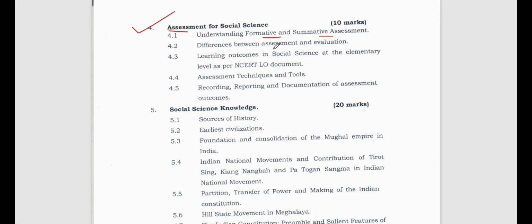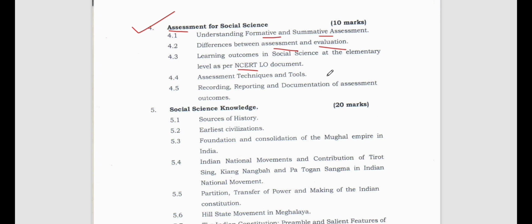Now the differences between assessment and evaluation. We know assessment and evaluation are not the same. So what are the differences between them? We have to find out. Then learning outcomes in social science at the elementary level as per the NCERT LO document.